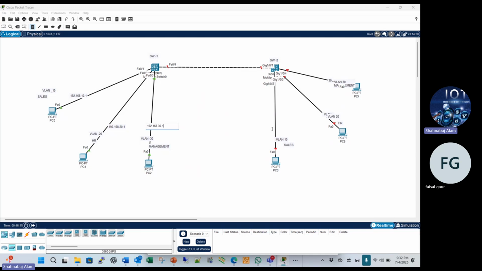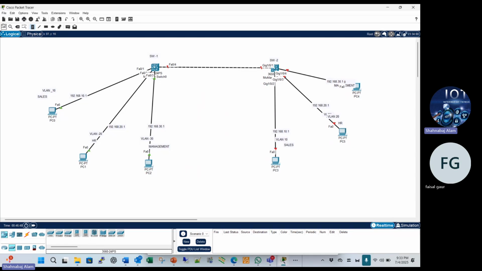Okay, and this PC IP address is 192.168.20.1, sorry, 192.168.10.1, not 30.1. Okay, 30.1. So we can just change it.